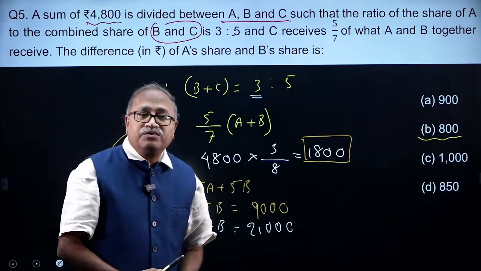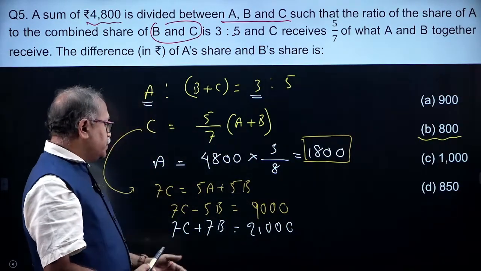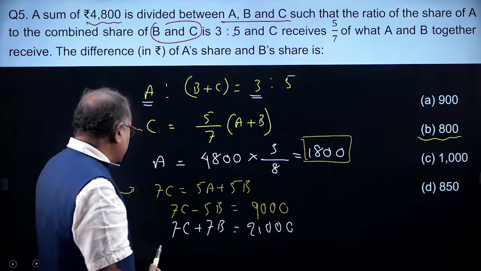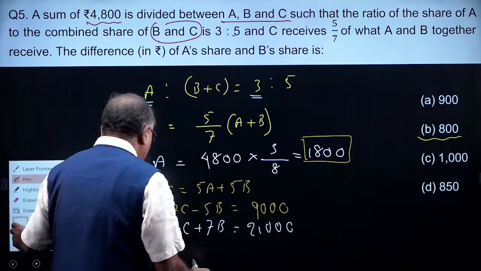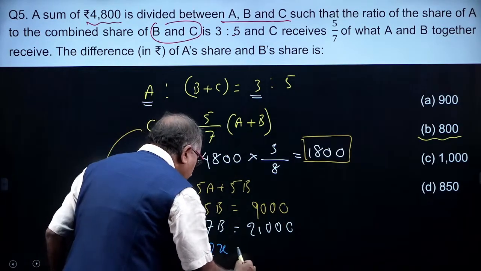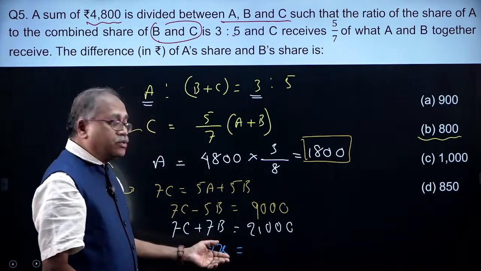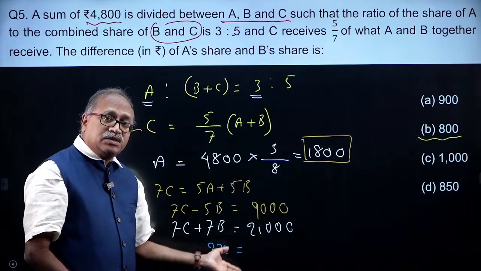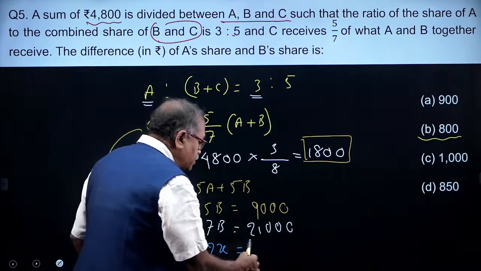So 7 3 21,000. Now look at this one. When you are adding, this C gets cancelled. So I will get the 2x over here and the 2x is equal to, I think it can be done with a much easier way. 2x is equal to 30,000, then x is equal to 15,000.